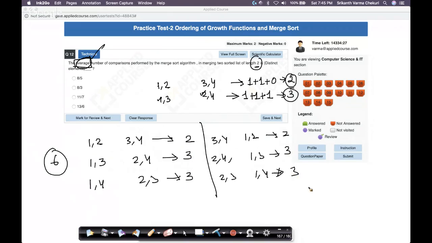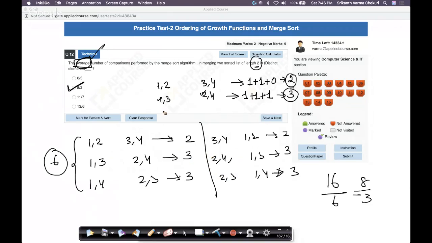That is 16. So there are a total of 16 comparisons that you'll make, and you have 6 such possibilities. So 16 by 6 is the average number of comparisons that you'll make, right? What is this? This is 8 by 3. I got the answer here, 8 by 3. But it took me a considerable amount of time to solve it, because this is the brute force way of solving it, literally.